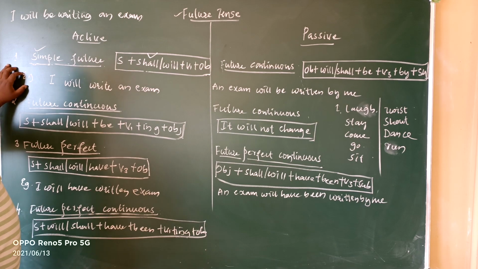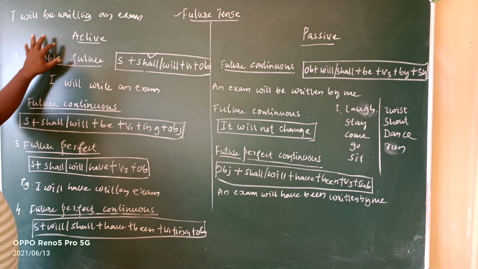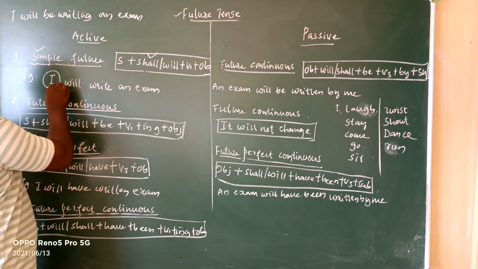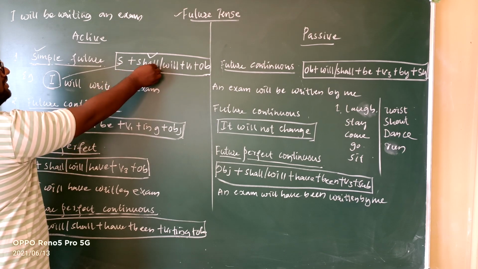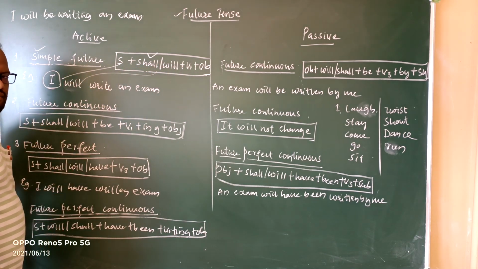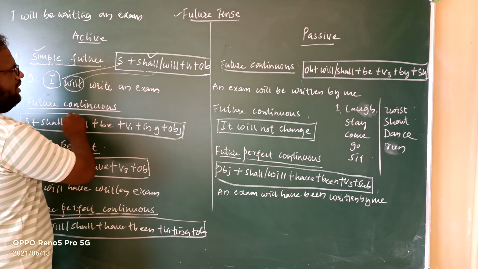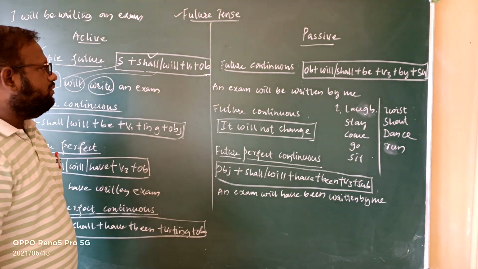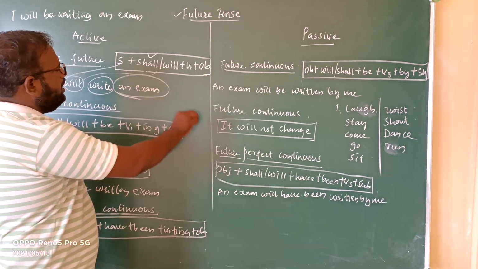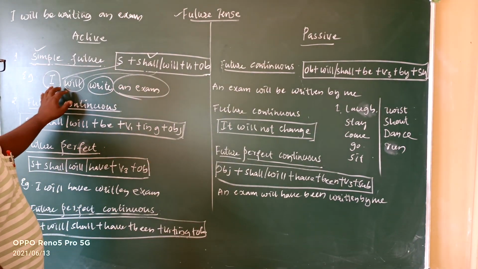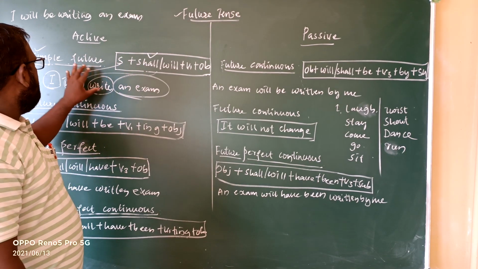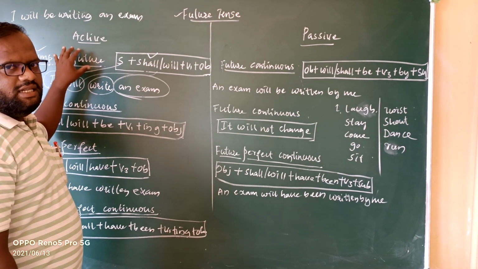Let's have a glance at an example of simple future tense in active voice. I will write an exam. Here, I stands for the subject. Then shall or will: I have taken will as a helping verb. Then V1 we have to take: I have taken write as the first form of the verb. And lastly it should be the object. I will write an exam. This is the example for simple future tense in active voice.